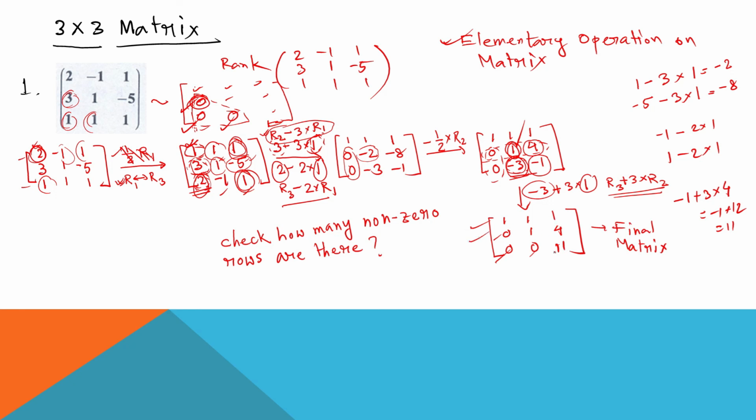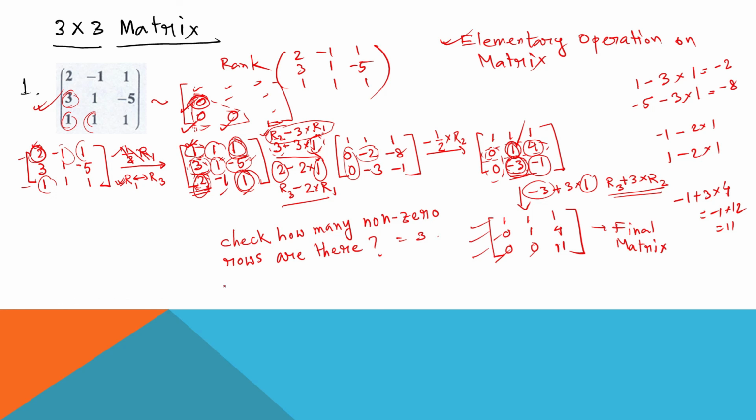Look at the second one, 0 1 4. Is it a 0 row? Obviously not, because 1 and 4, these two non-zero elements, are there. Look at the third row, 0 0 11. Is it a 0 row? No, because 11 is there, which is non-zero. If all the elements of the row are 0, then we say this is a 0 row. So how many non-zero rows are there? 1, 2, 3. There are 3 non-zero rows.